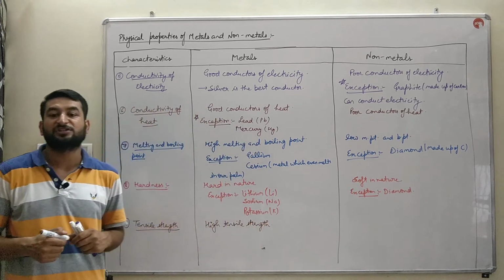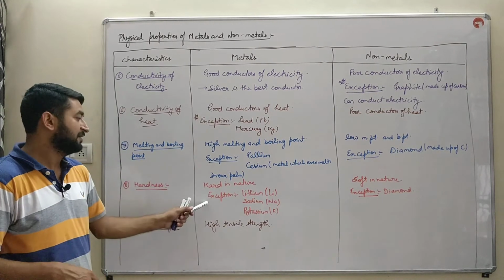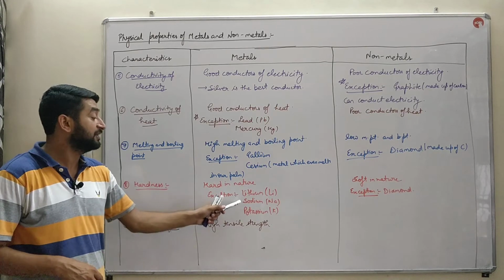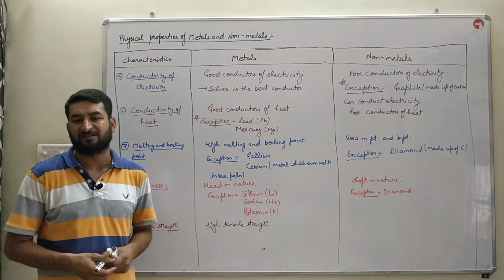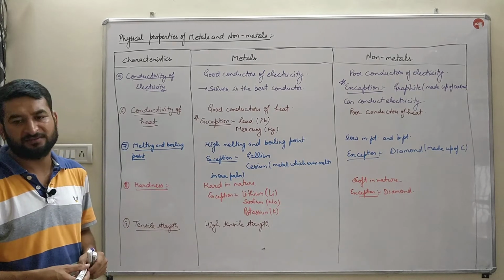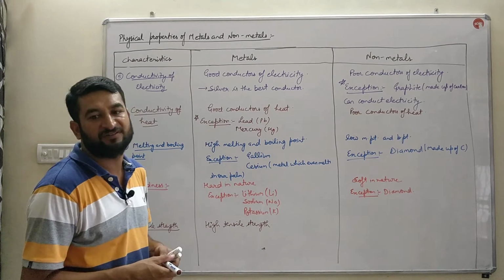Their tensile strength is quite large. They do not break easily, except lithium, sodium and potassium. These are the metals which have very low tensile strength. They can easily break. They can easily be cut into various parts with the help of even a knife.